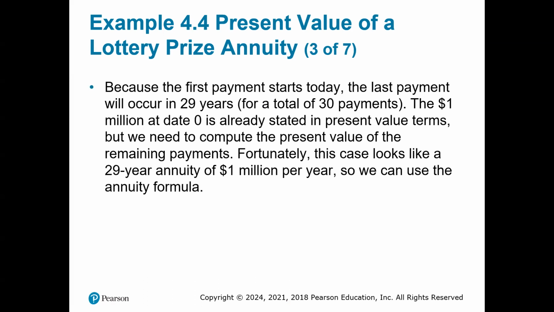The $1 million at date 0 is already stated in present value terms, but we need to compute the present value of the remaining payments. Fortunately, this case looks like a 29-year annuity of $1 million per year, so we can use the annuity formula.